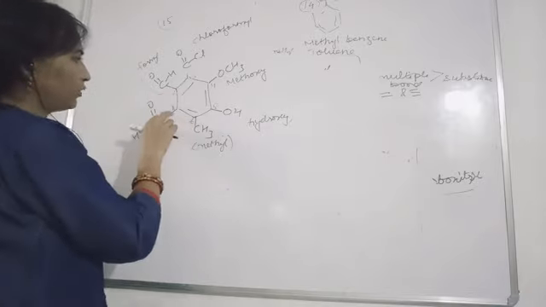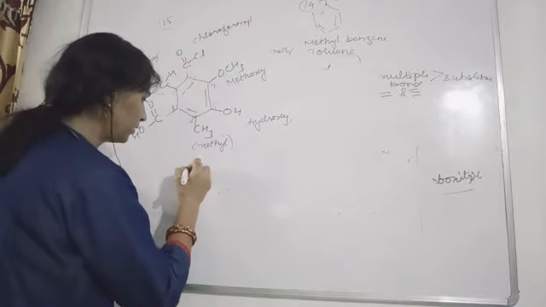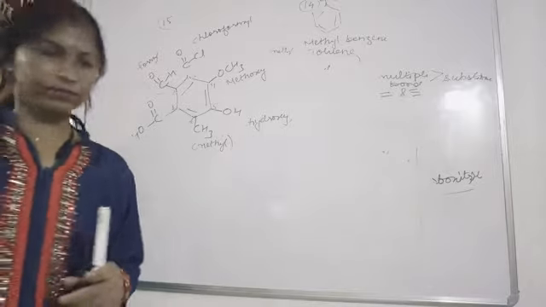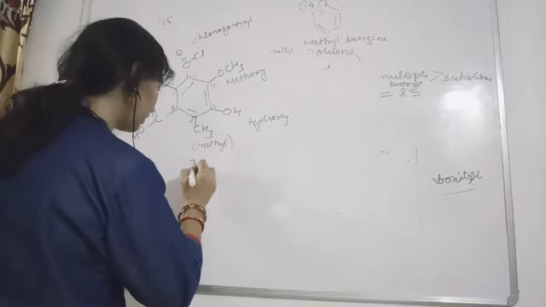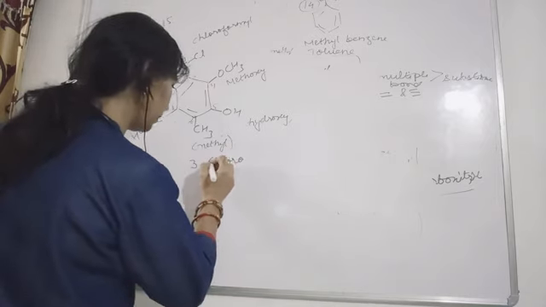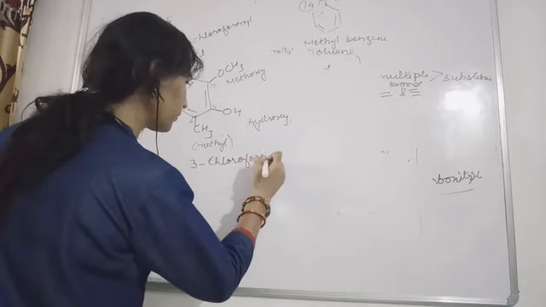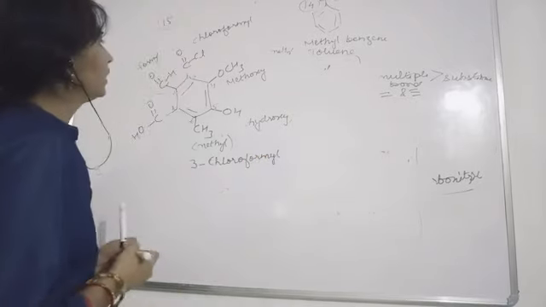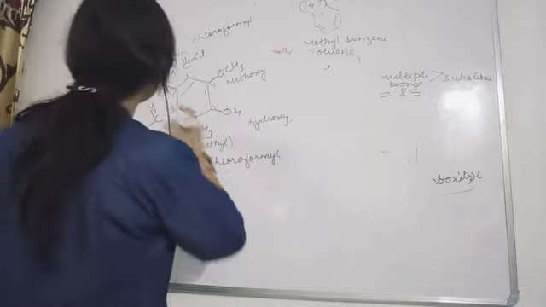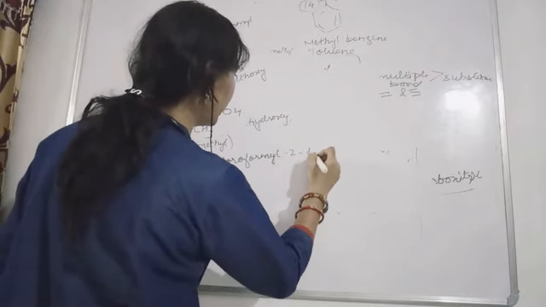We started from this carbon, so 3-chloroformyl. Then next, this is formyl. Okay, so which number are we going to give to this? 2-formyl.